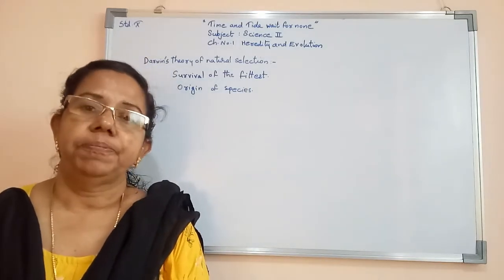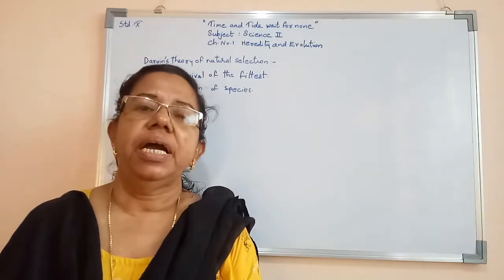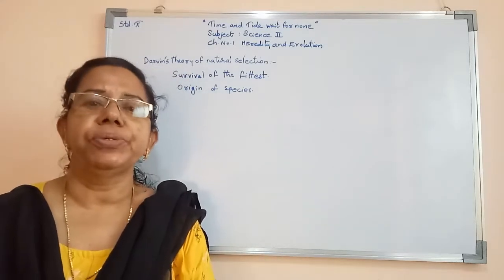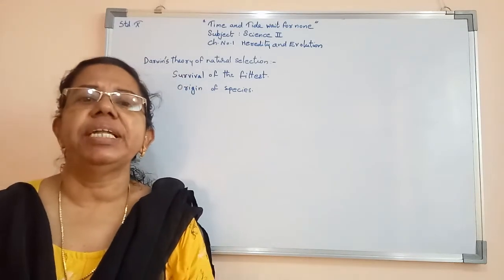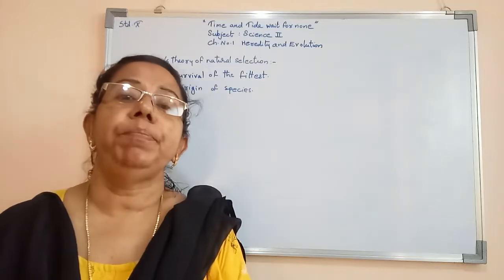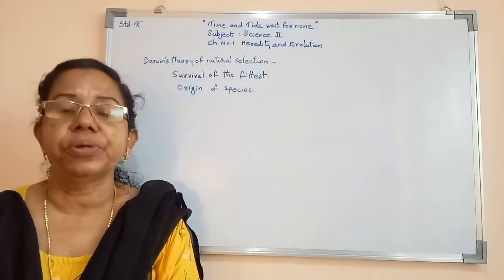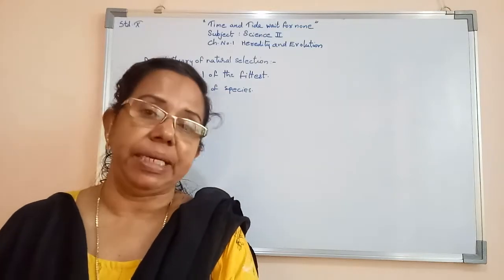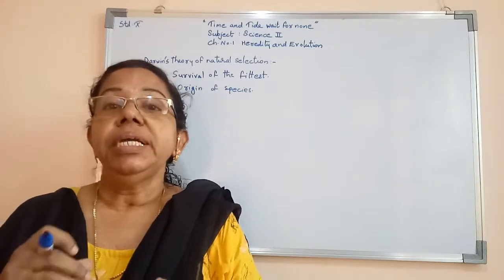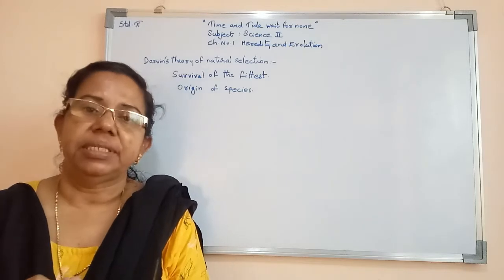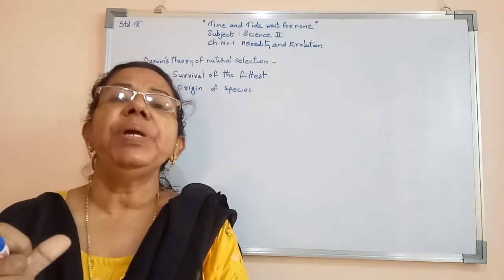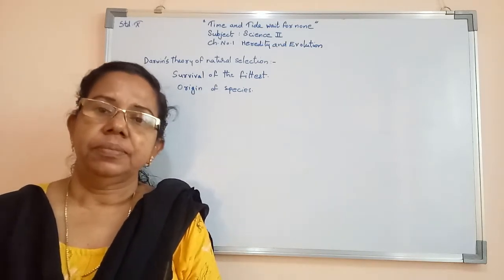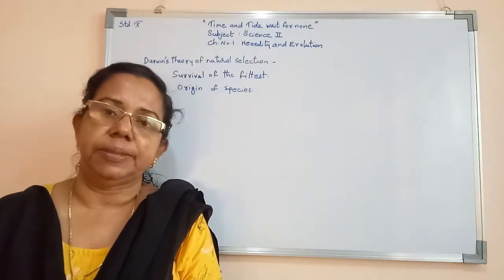Darwin says that all organisms have the capacity to reproduce prolifically. Prolifically means abundantly, so one organism can reproduce many. Now, each and every organism competes with each other in their living process.